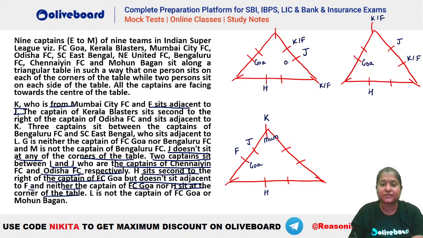So this is your Odisha. Similarly, in this case also, this is Odisha. Here J is Odisha. So you can see we have placed your Odisha here. We will place I later.